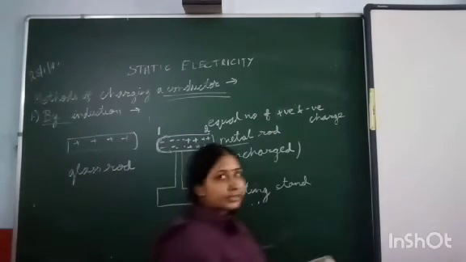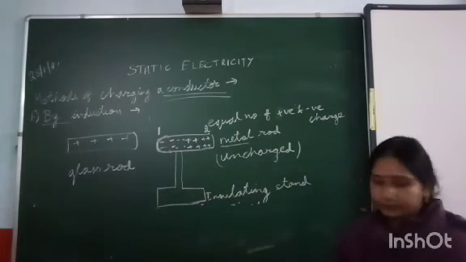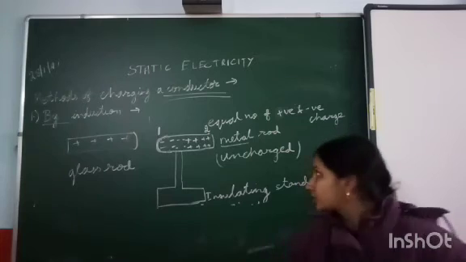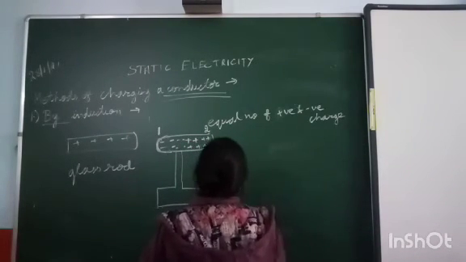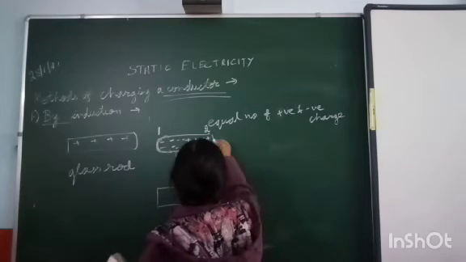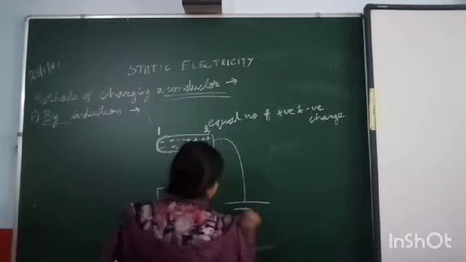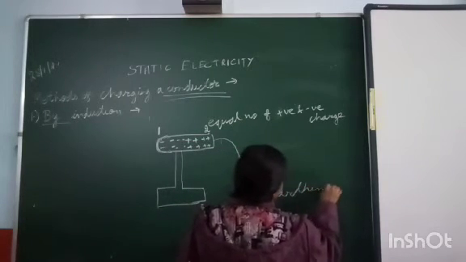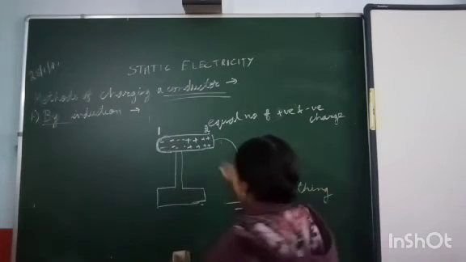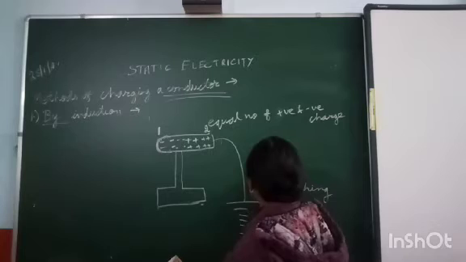And if it is now the positive charge, then what will happen? If we touch or ground it, suppose I have removed this glass rod and now it is on earth. I have done the earthing. Now what will happen? This end is positive, so this positive will attract electrons.